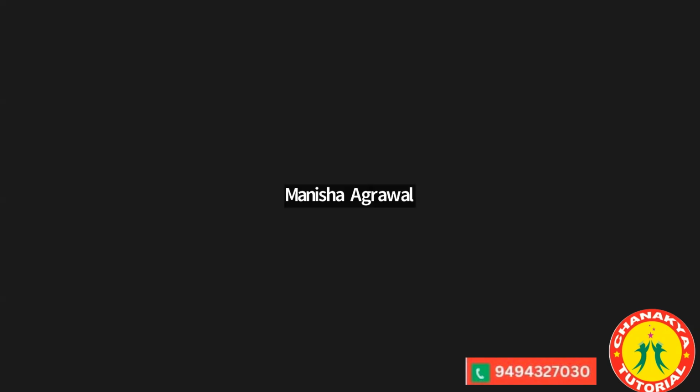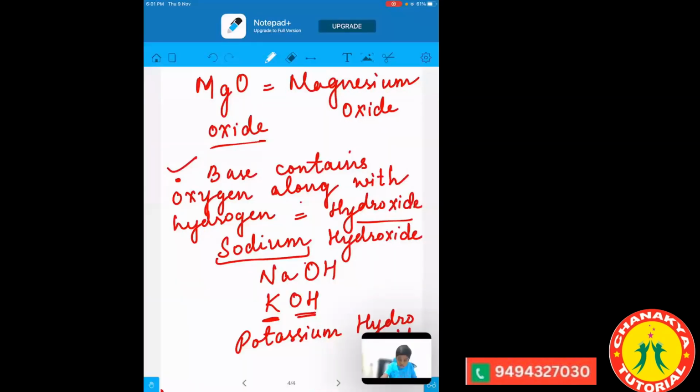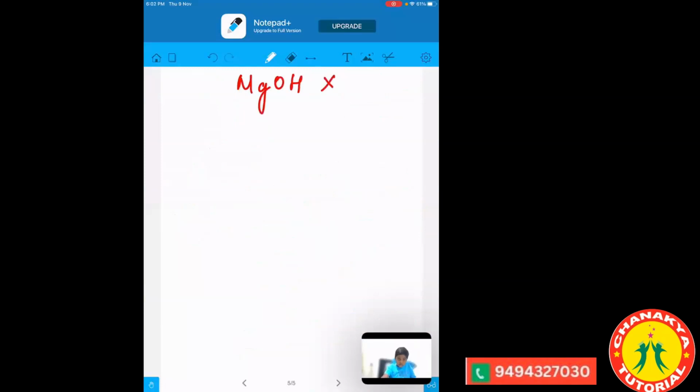Okay. So Mg(OH)2, but that depends upon the valency also. You will be learning slowly and gradually about that. So magnesium hydroxide is there, but we do not write it as MgOH. This is wrong. We always write it as Mg(OH) whole twice. It's basically about the valency, to maintain the number of electrons. It is written like this. In the same way, it is calcium hydroxide. We write it like this. All right, so a few things are there that we'll be discussing as we come to them.